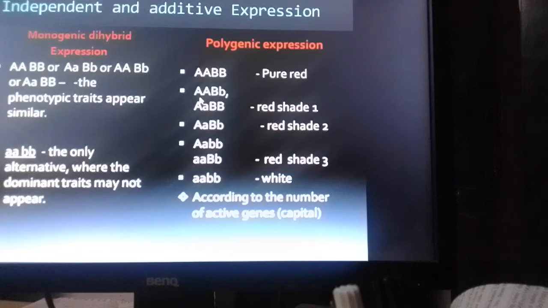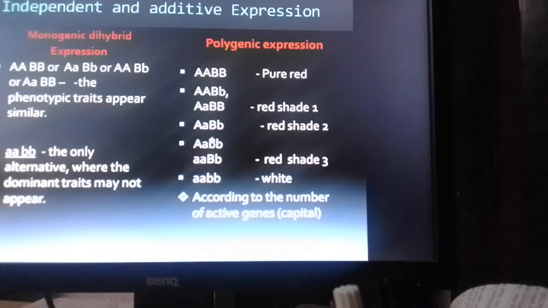What I mean, whether it is 2A and 1B, in total 3 active, and in this case 1A and 2B active, but in both cases the number of alleles supporting the expression of the character is 3 each. Accordingly the expression will be equal in these 2 individuals carrying 3 active alleles for this character.